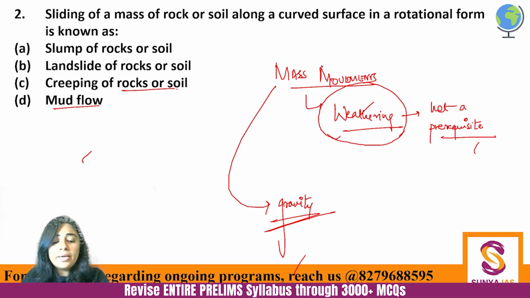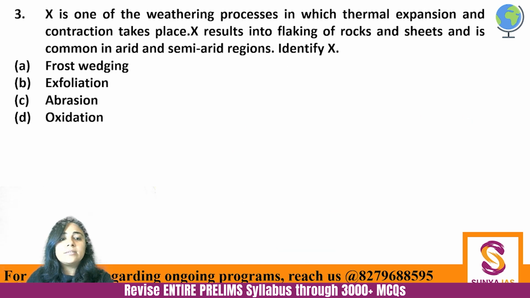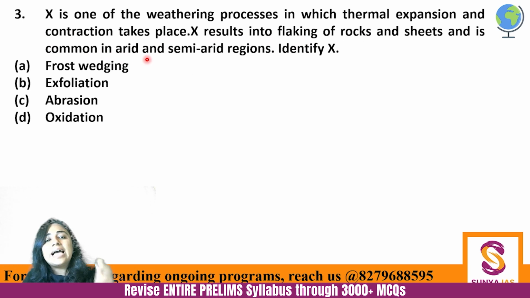So this I wanted to make clear. Now let's move on to the next. The answer to this is A. Next. X is one of the weathering processes in which thermal expansion and contraction takes place. X results in flaking of rocks and sheets and is common in arid and semi-arid regions. Identify X. So these are various forms of weathering.